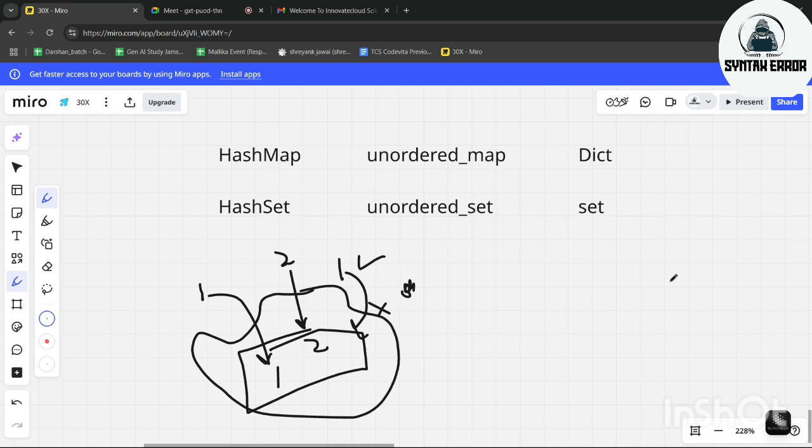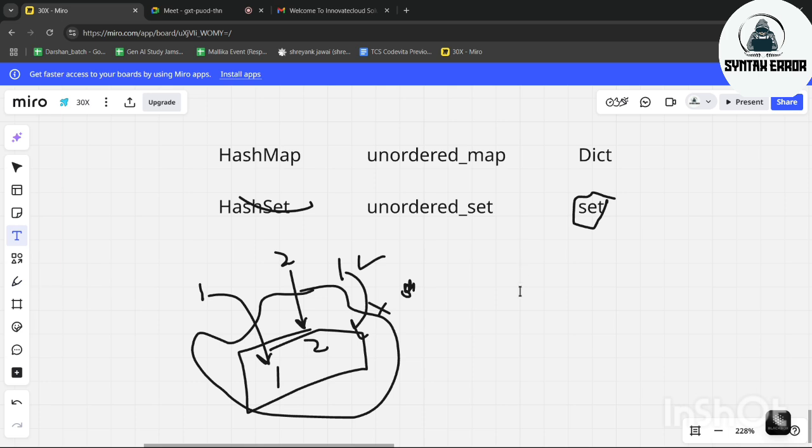Okay. So guys, coming back to the set, what does set mean? It is similar to arrays, but unlike an array, in a set there are no duplicate values. A set is a kind of array in which we have only unique values. Why do we use a hash set, and why is it better than arrays?